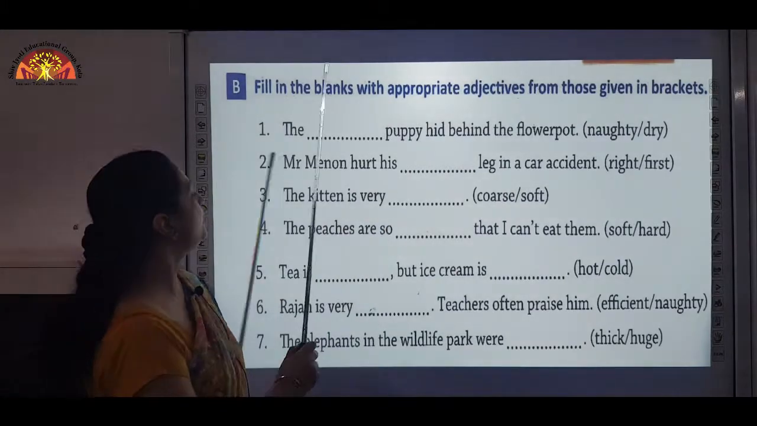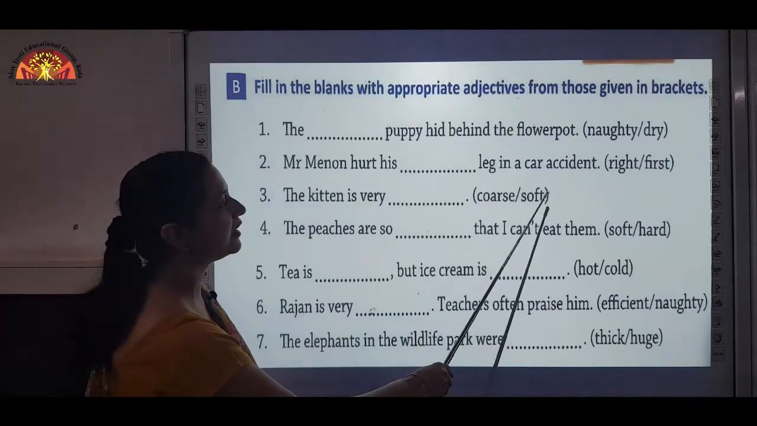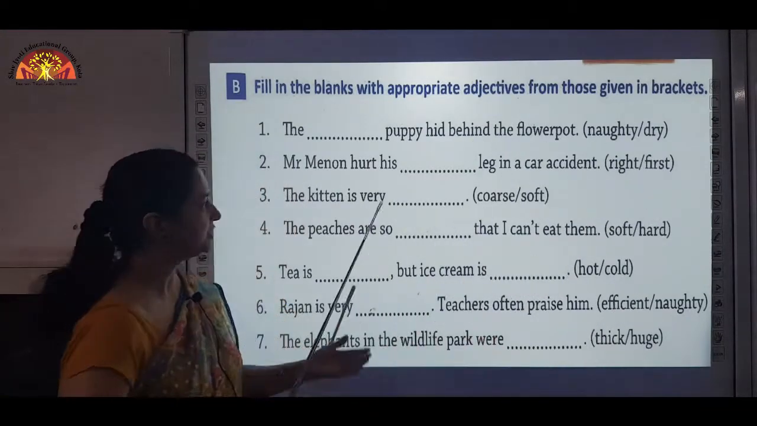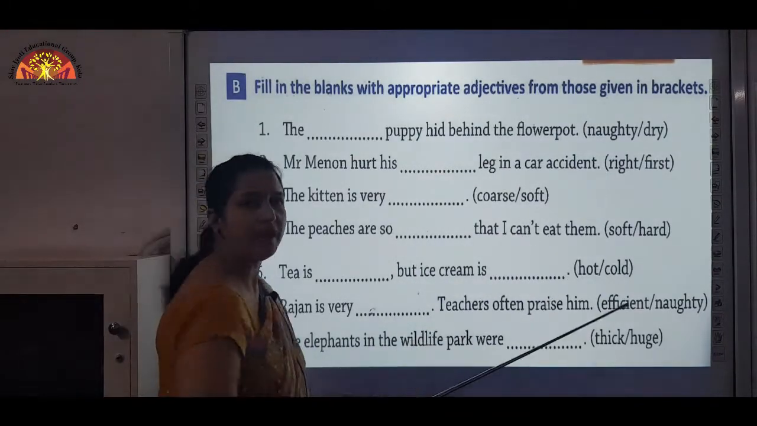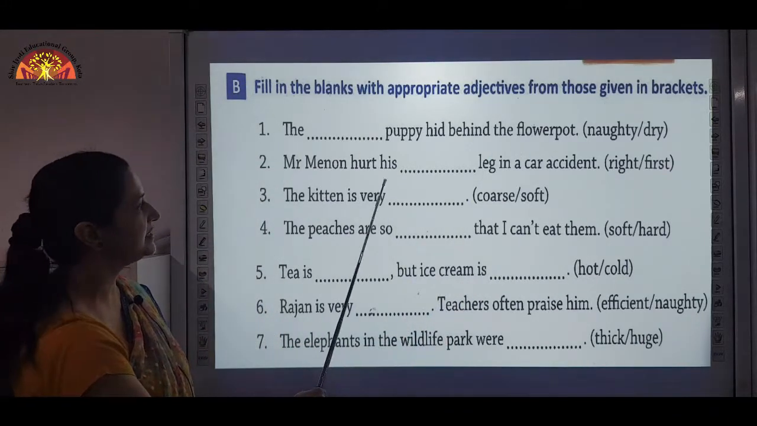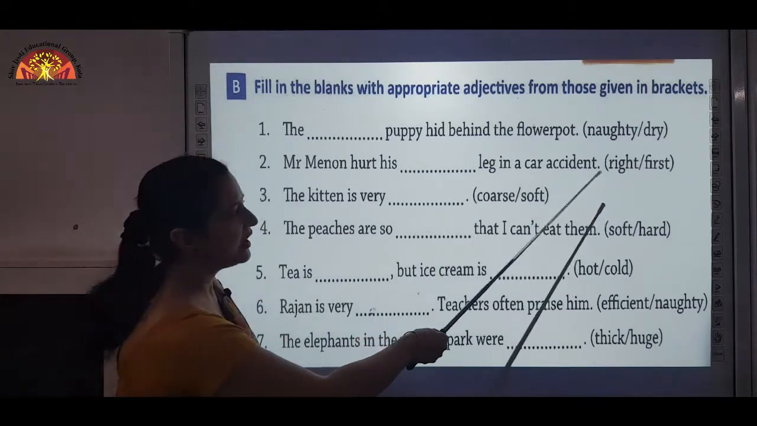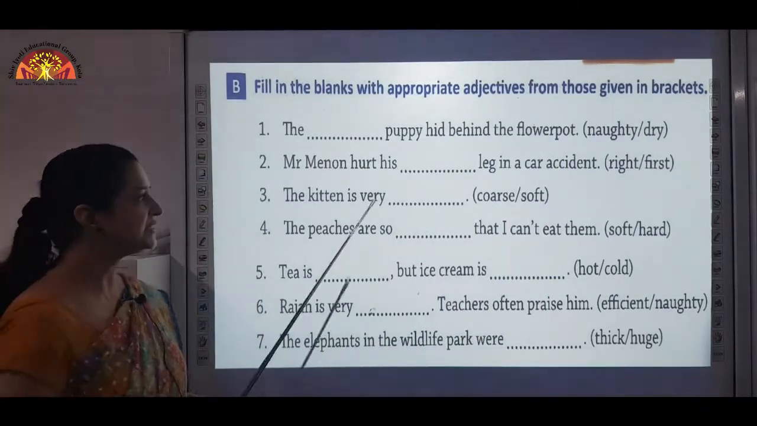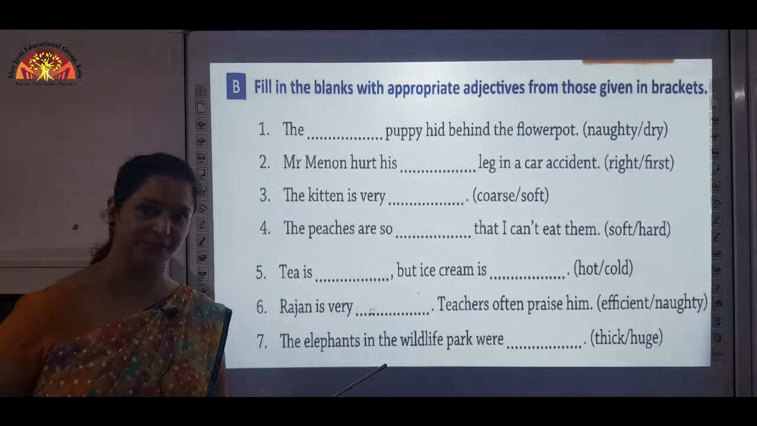Okay. Now moving to sentence number 2. Mr. Menon hurt his dash leg in a car accident. Okay. Now 2 options are given here, right and first. Now tell me, can a leg be first or second? No, a leg can be right or left. So we will use here right. Mr. Menon hurt his right leg in a car accident. Okay, here leg is a noun and right is an adjective which is describing leg. Okay. Now rest of the exercise you will do by yourself. Okay, and then cross check with the attached PDF with this video.